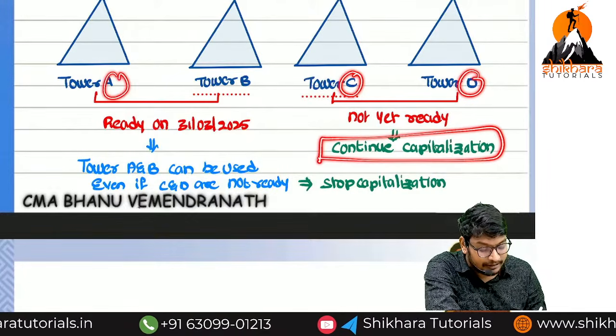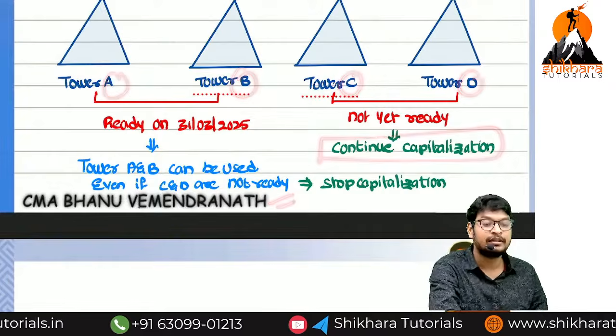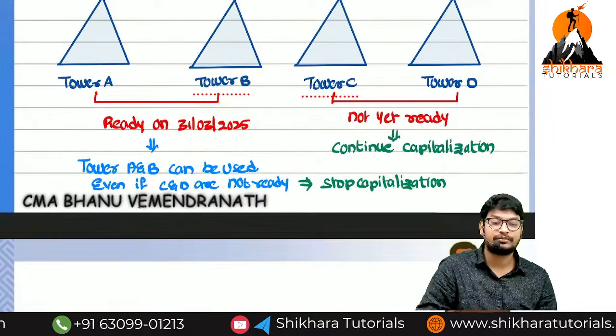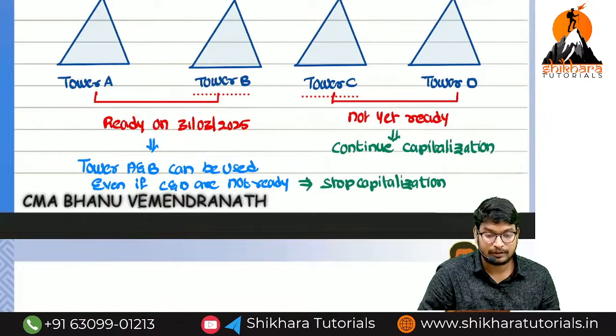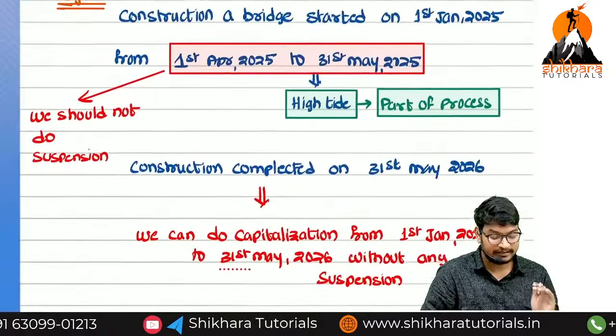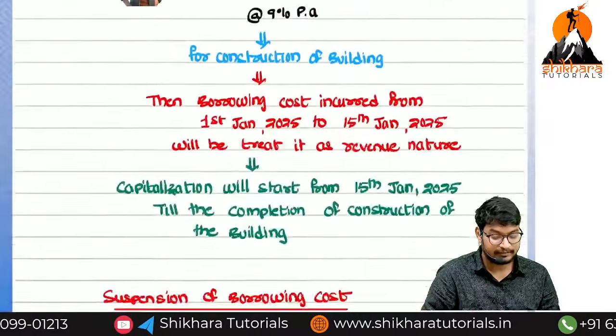On the Tower A and Tower B interest, we have to charge it to the P&L account from the date of 31st March 2025 onwards. I think you are getting a clear picture about these things. So the main important concepts of this standard are only these points.